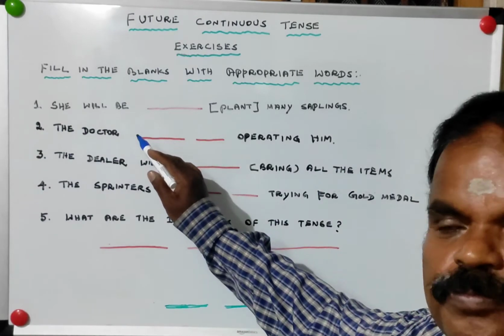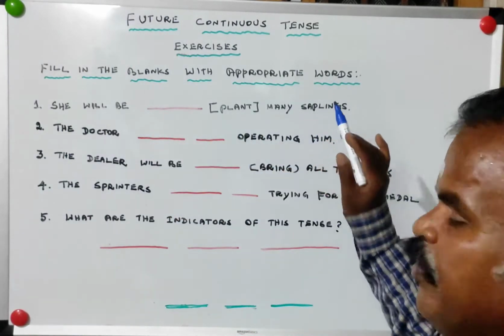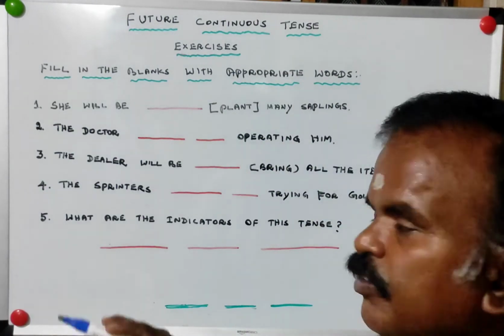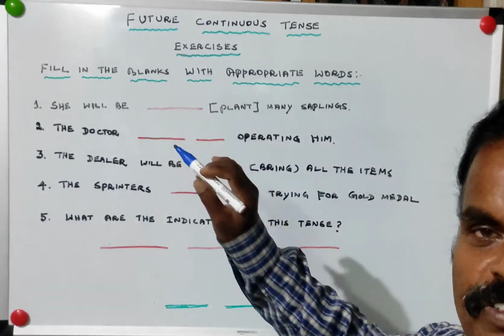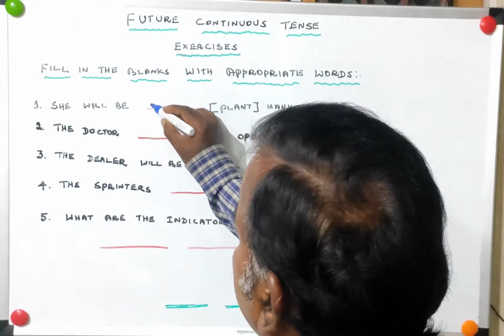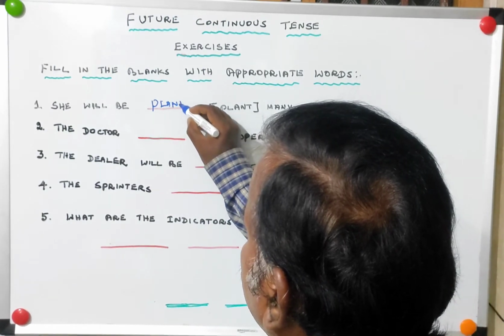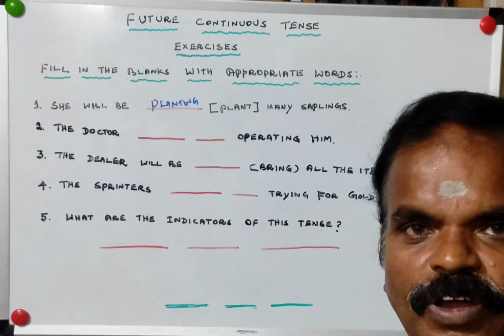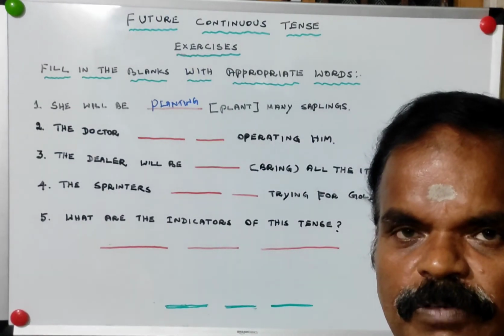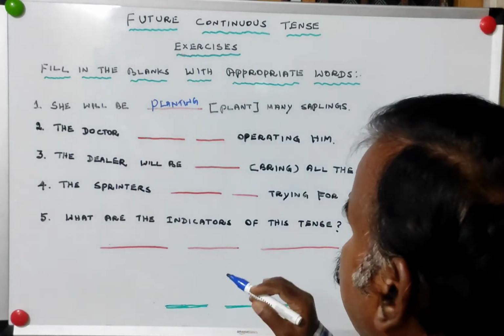She will be dash, plant many saplings. So we have to fill the blank. So correct answer is planting. We call it present form of verb plus ing, or present participle.